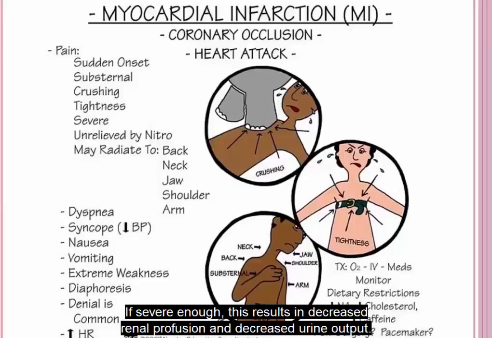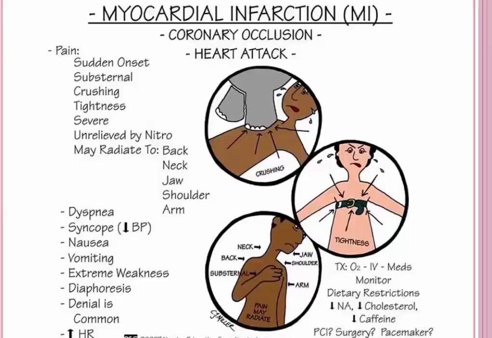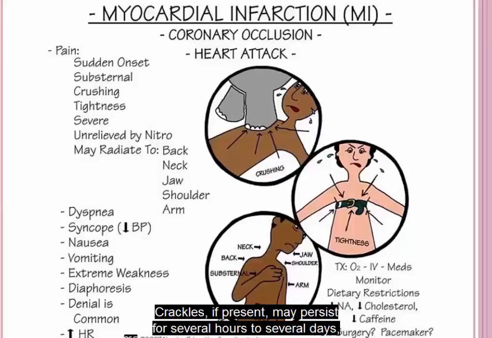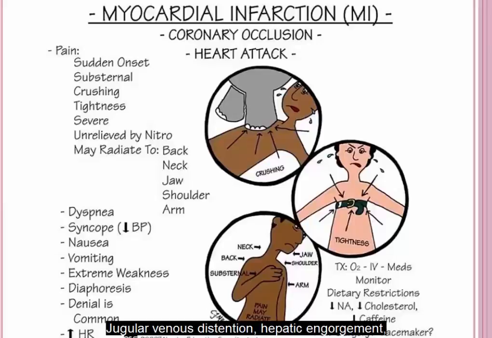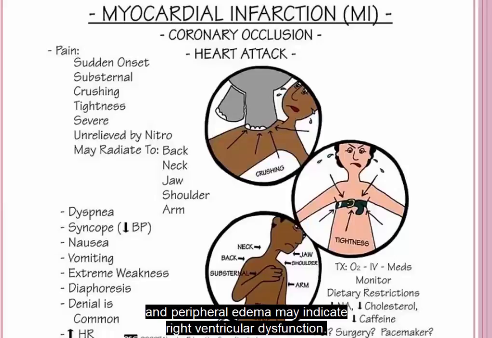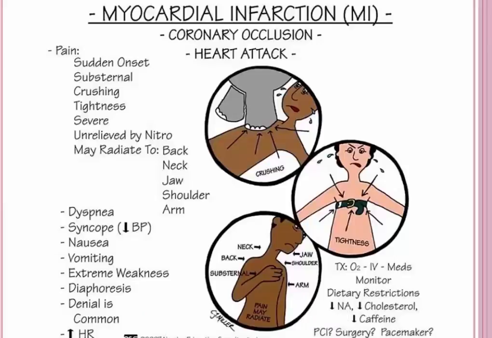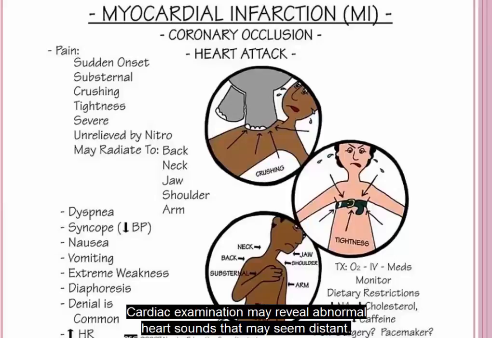If severe enough, this results in decreased renal perfusion and decreased urine output. Crackles, if present, may persist for several hours to several days, suggesting left ventricular dysfunction. Jugular venous distension, hepatic engorgement, and peripheral edema may indicate right ventricular dysfunction. Cardiac examination may reveal abnormal heart sounds that may seem distant. Other abnormal sounds suggesting ventricular dysfunction are S3 and S4.